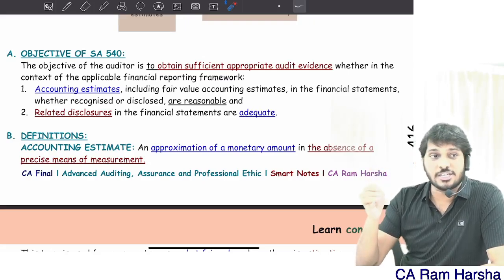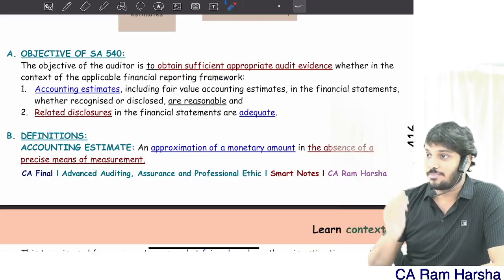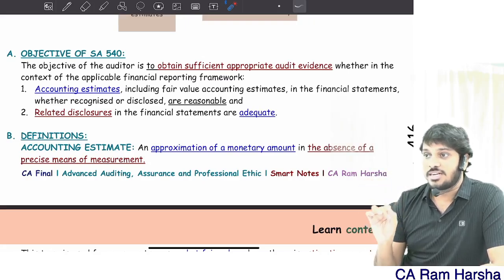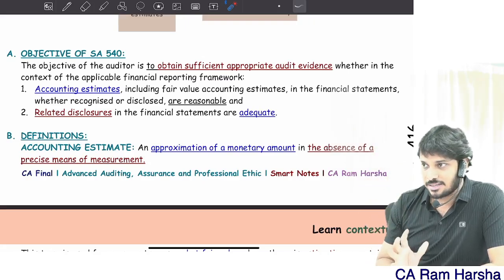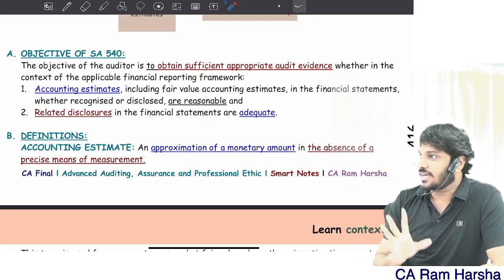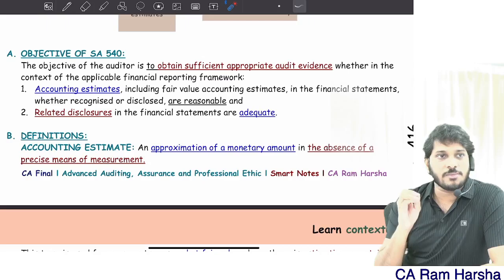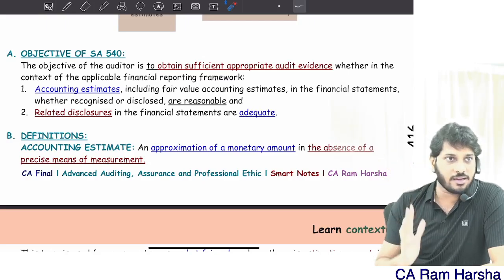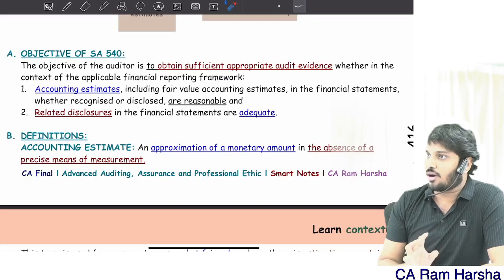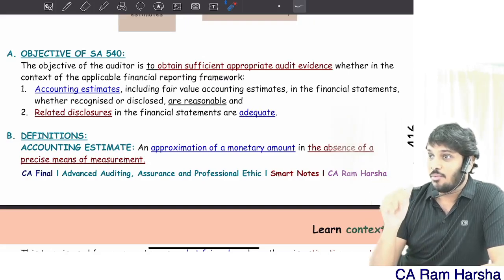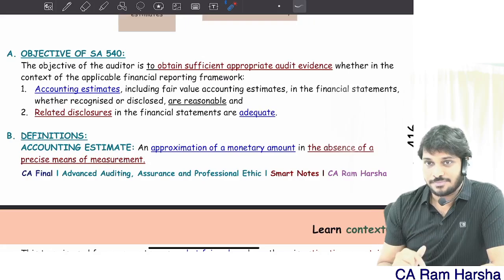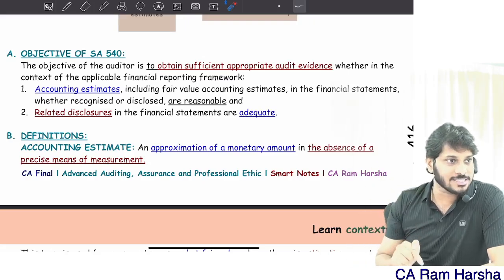If at all estimation uncertainty is very high, what do we generally call it? Significant risk. That we generally call significant risk. If estimation uncertainty is extremely high, whereas significant risk is involved, ask the company what they did to address this. What they're doing to address this.